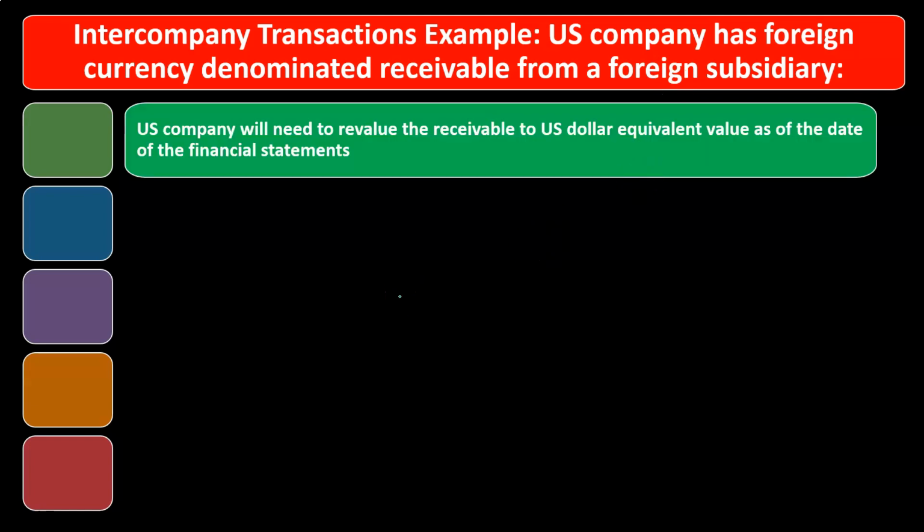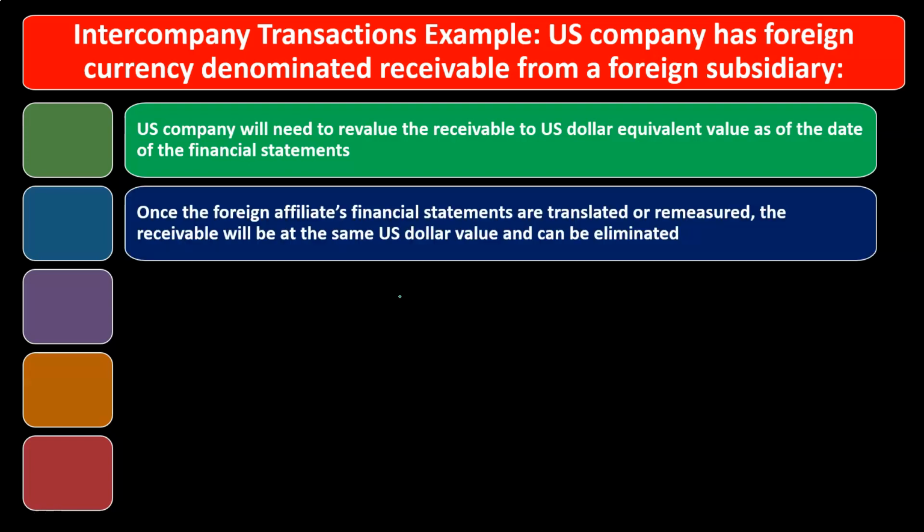The U.S. company will need to revalue the receivable to the U.S. dollar equivalent value as of the date of the financial statements, which is basically standard procedure. We have the receivable on the books, and we have to remeasure it at the rate at the date of the financial statements. Once the foreign affiliate's financial statements are translated or remeasured, the receivable will be at the same US dollar value and can be eliminated.